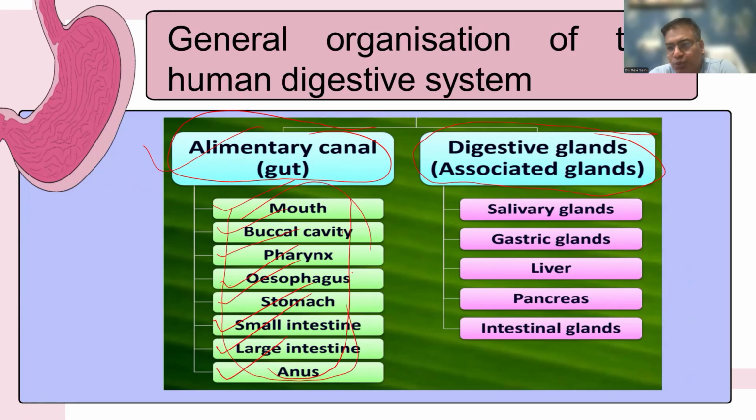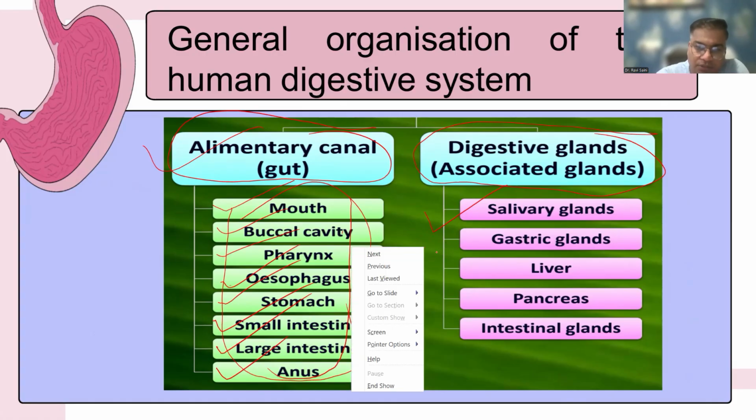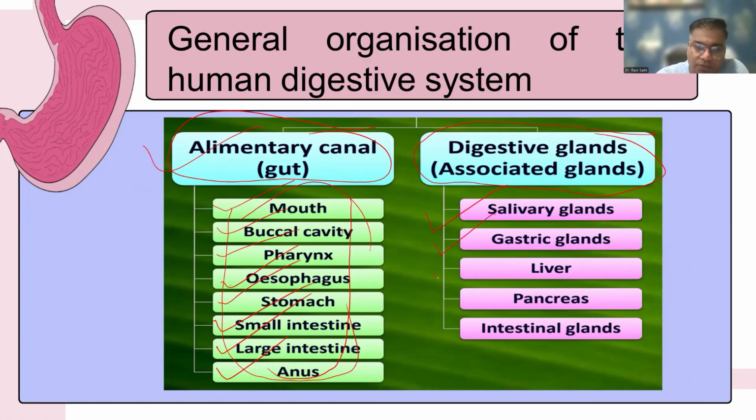But there are some associated glands which secrete various digestive juices. Salivary glands secrete saliva, gastric glands secrete gastric juice, the liver secretes bile, the pancreas secretes pancreatic juice, and intestinal glands secrete intestinal juice or succus entericus.